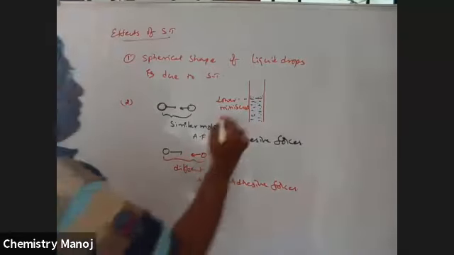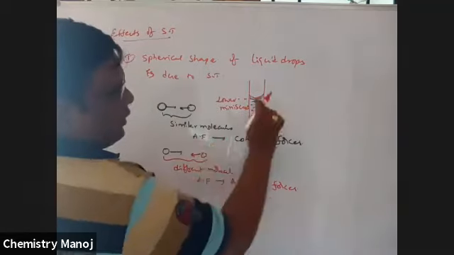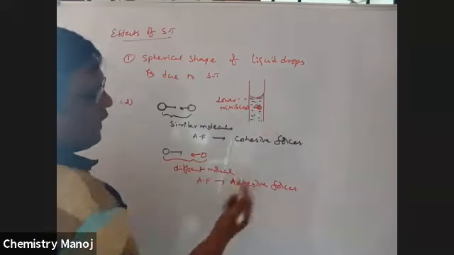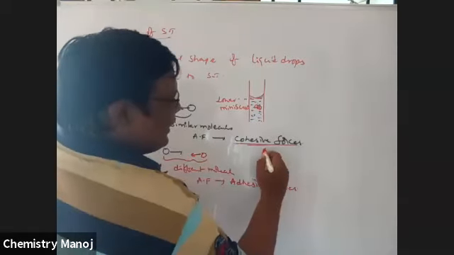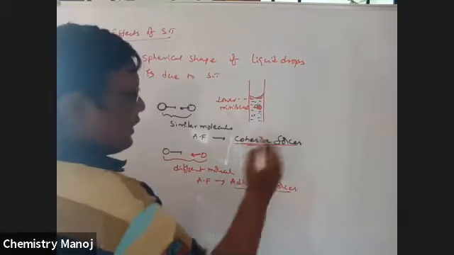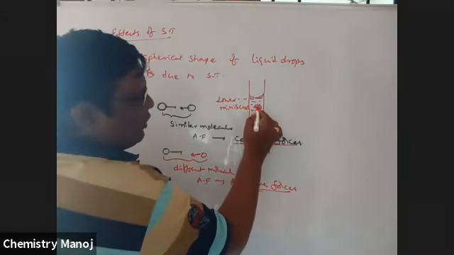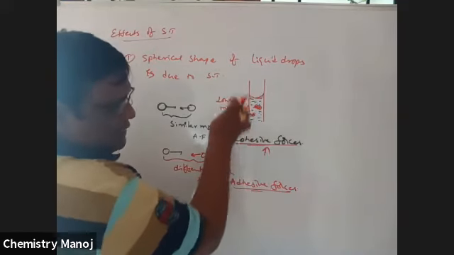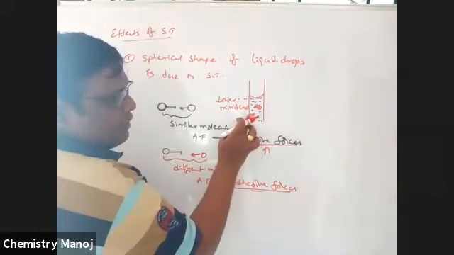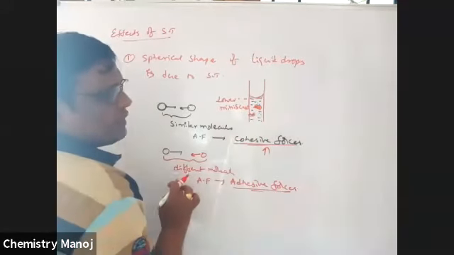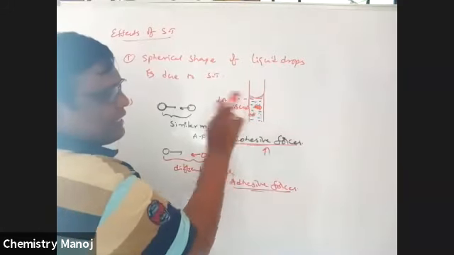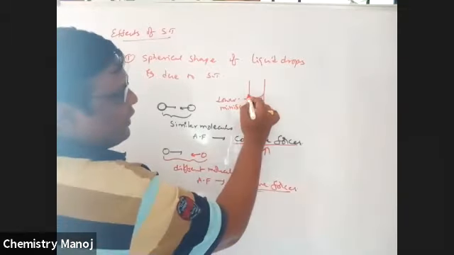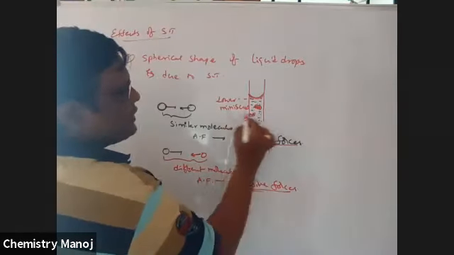This lower meniscus is due to molecule to molecule, that means water molecule to water molecule, the attractive forces are very, very high. That means cohesive forces are greater than adhesive forces. Between water molecule and water molecule, cohesive forces. Between water molecule and the surface, that is glass, adhesive force. So adhesive force is less than cohesive force. Every molecule is strongly attracted towards this one. That is why lower meniscus is applicable in case of water.